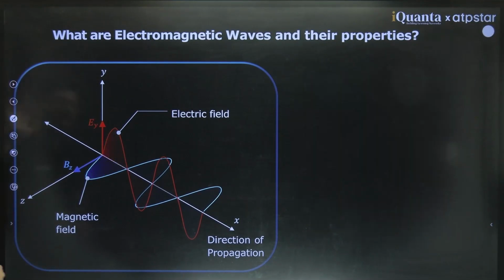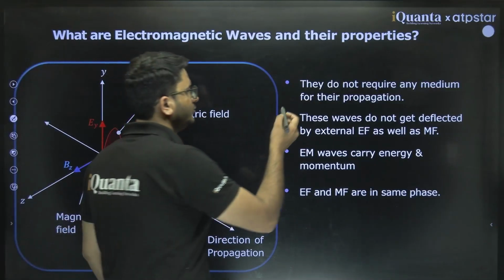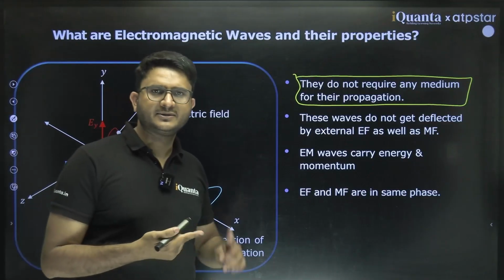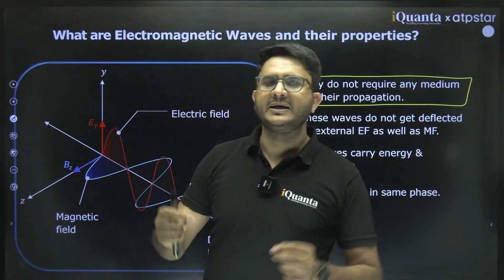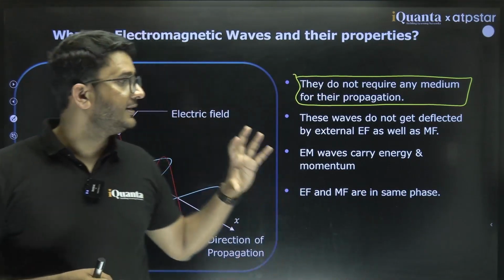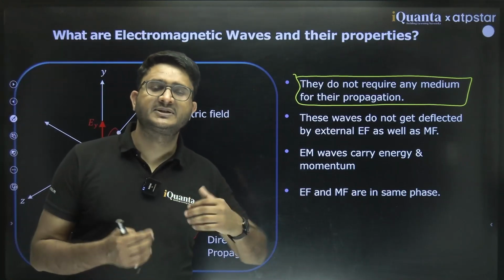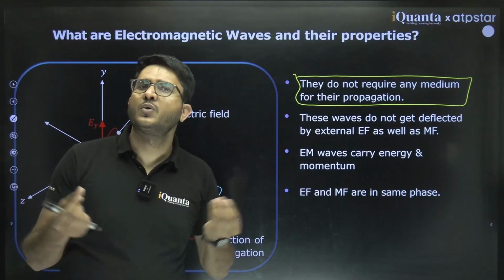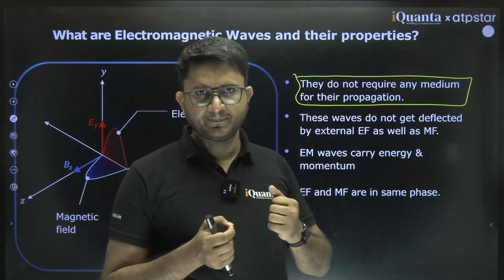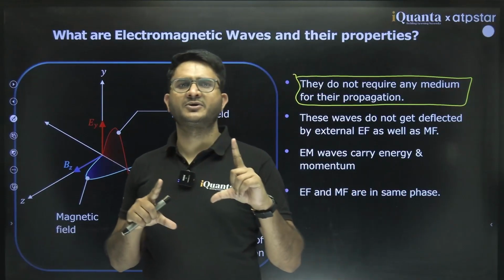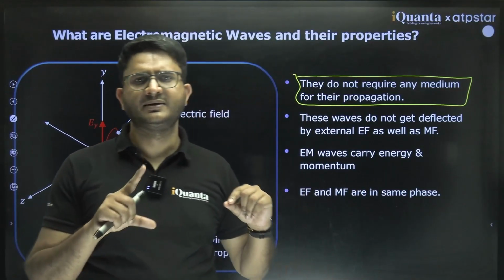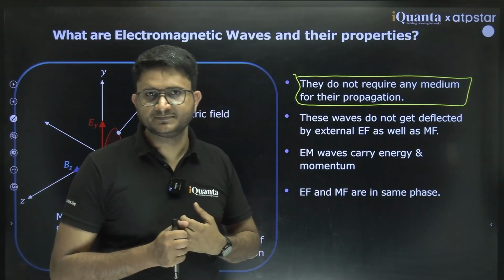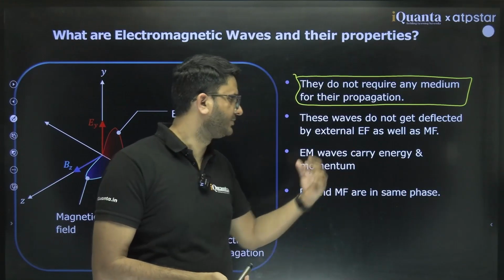The next property is they do not require any medium for their propagation. Just like mechanical waves, string waves, sound waves, they require medium particles for their propagation. Electromagnetic waves are such waves which can travel in vacuum because they are the fluctuations of electric field and magnetic field. So no medium particle gets disturbed. It's just an electric field fluctuating, increasing, decreasing. So they do not disturb any medium particle and do not require any medium particle for their propagation.